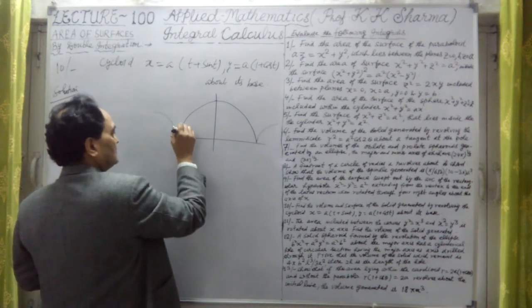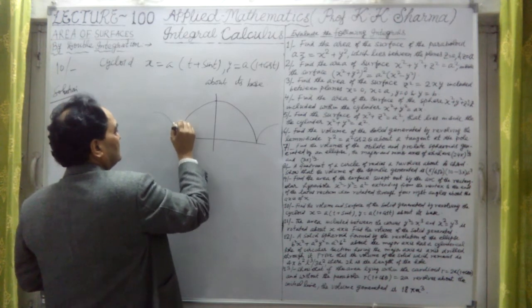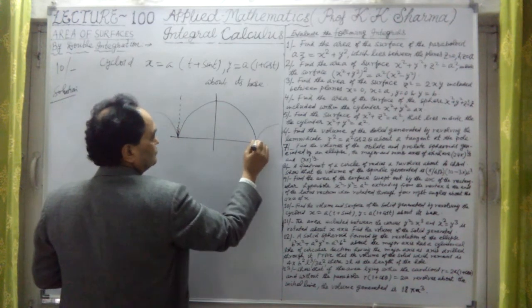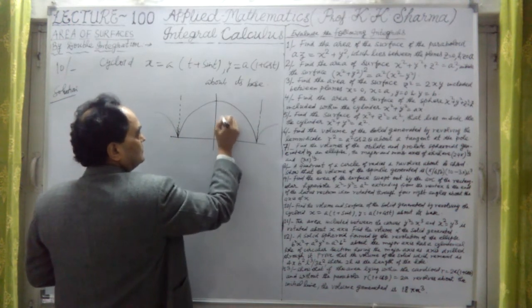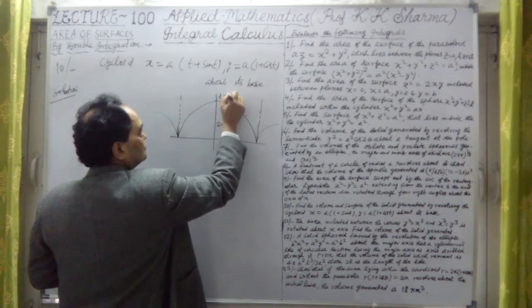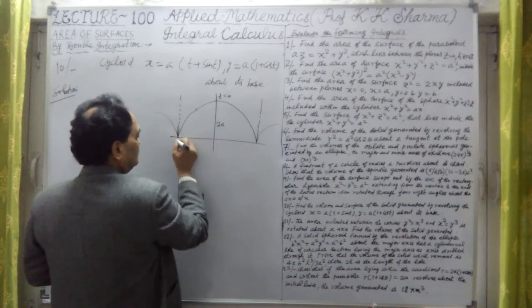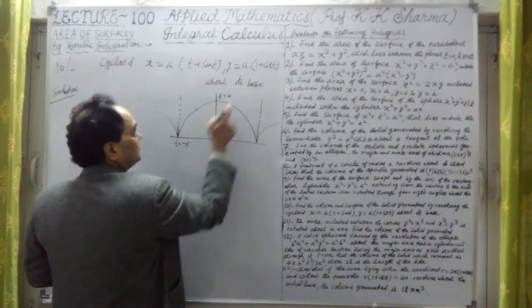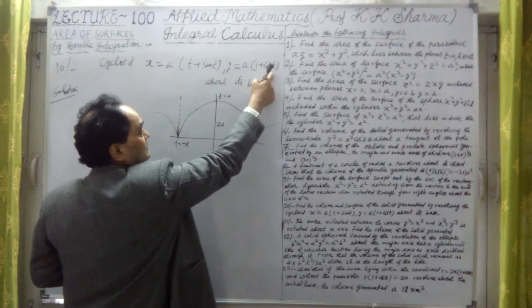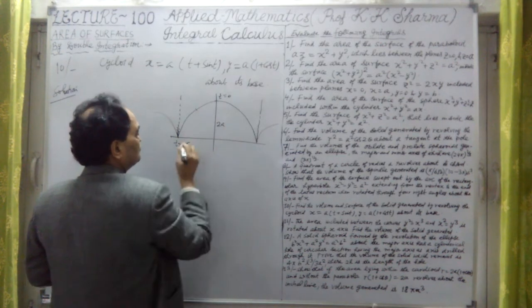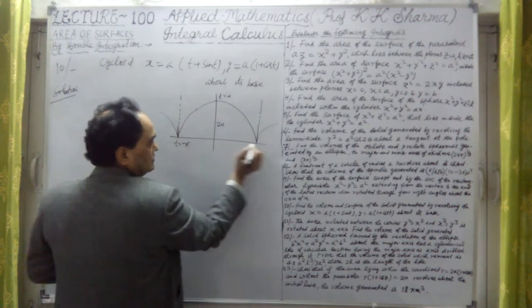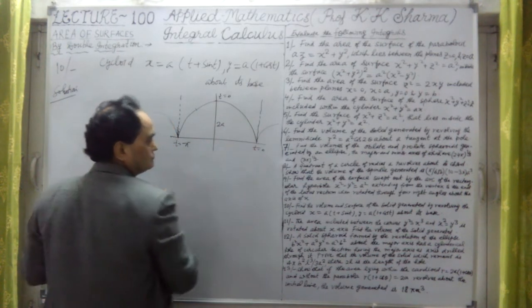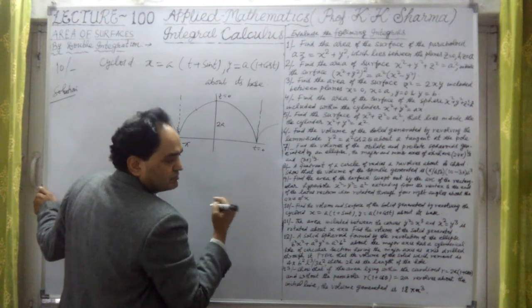This is a tangent line here. Let me draw tangent line here. This is also tangent line. Here, twice a at t equal to 0. And here t equal to minus pi, because for minus pi, it is cos pi, cos pi is minus 1, 1 minus 1 is 0. It is 0 here. So the curve comes out to the end. Here also t equal to 0. This we have drawn in one of the previous questions.